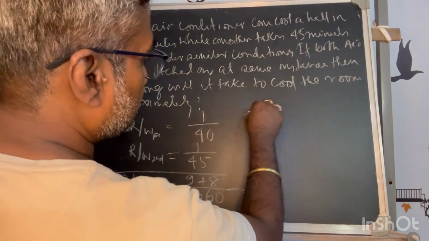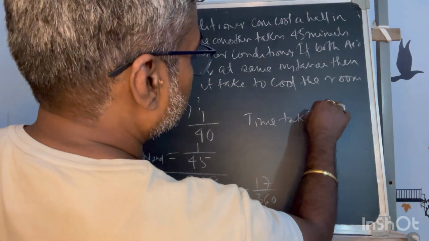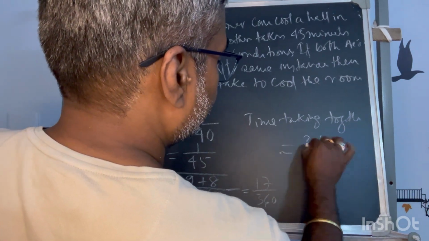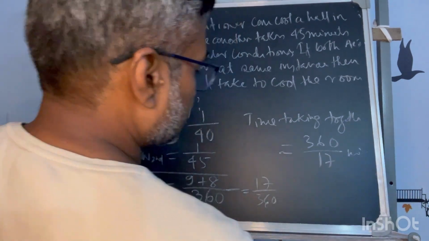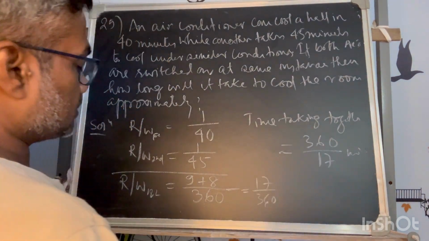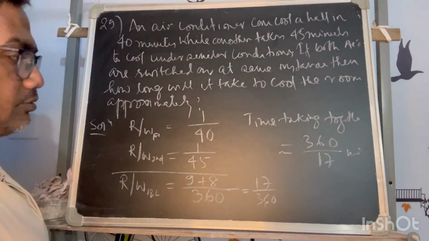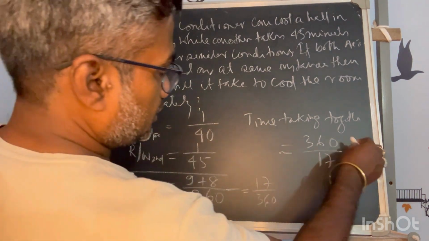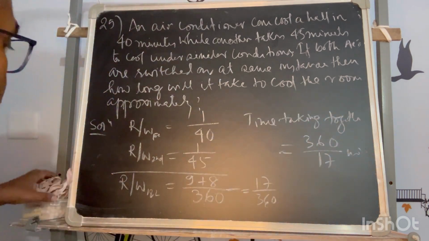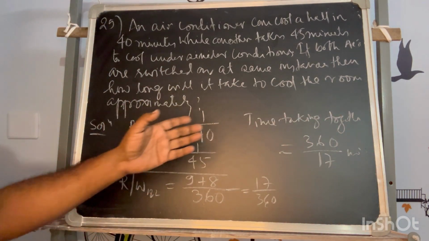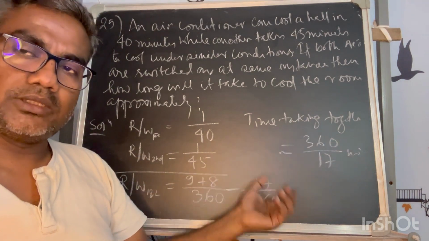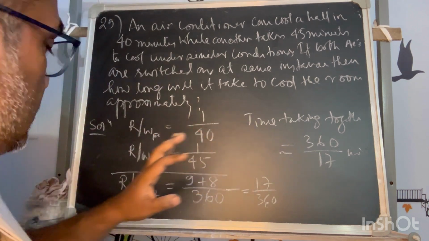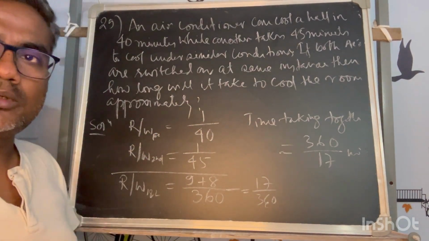So the time taken together is equal to 360 upon 17 minutes. Now I can calculate it in decimal, or you can keep it like that also. You can put it in hours also, that is up to you, but that depends on the options being given. Then you can bring the result with your own knowledge of converting minutes into hours and all that.